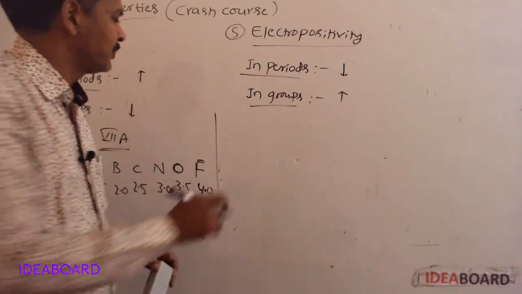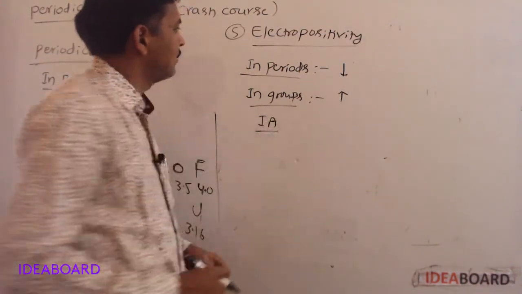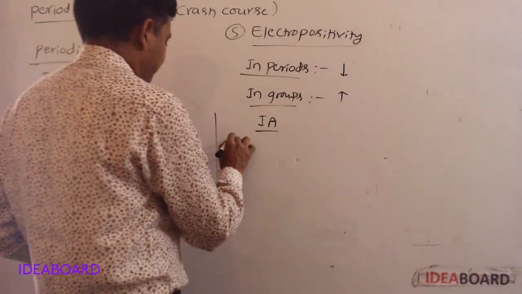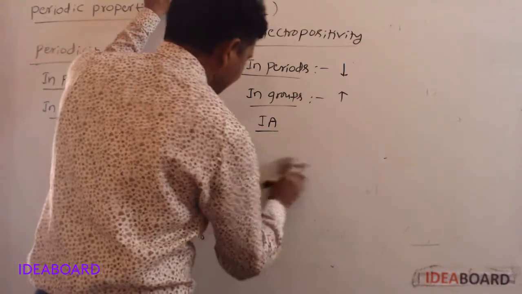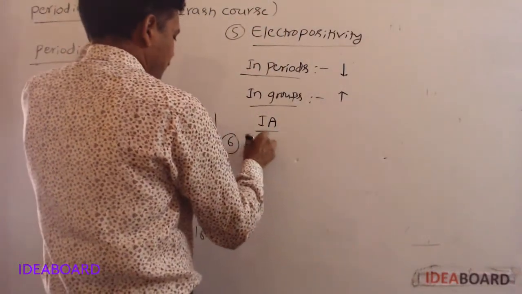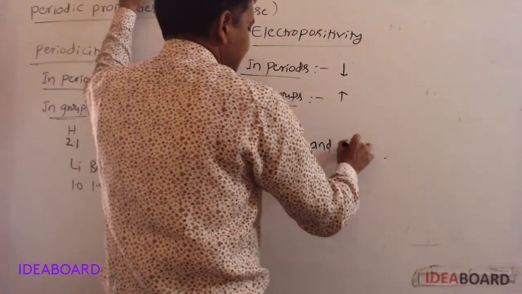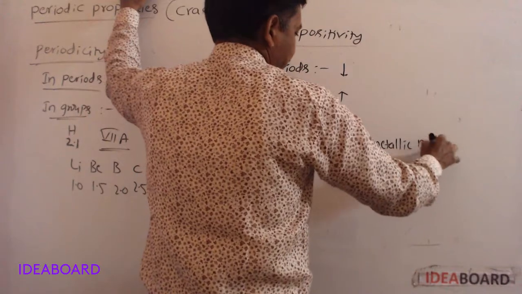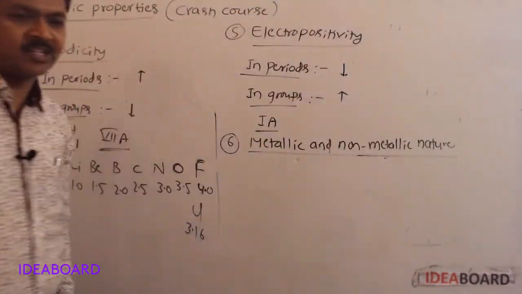So in the periodic table, the first A group elements, that is alkali metals, have the highest electropositivity. Next, a periodic property: metallic and non-metallic nature.